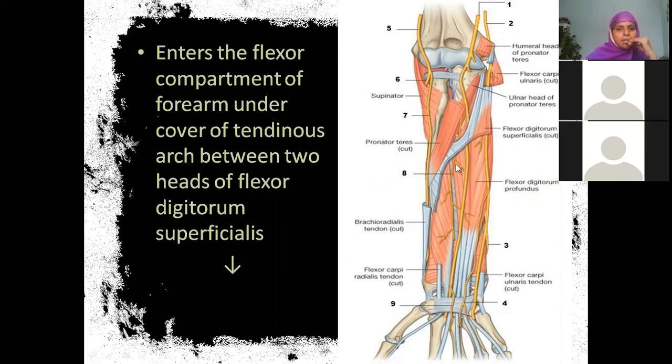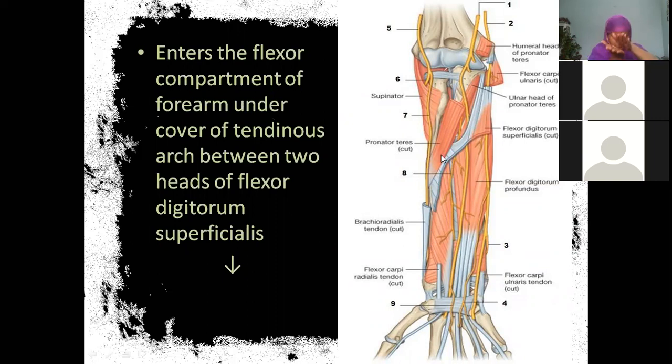Now it is running in the flexor compartment. You know all the names, those who were following thoroughly. Just now I have named pronator teres, flexor carpi ulnaris, palmaris longus, flexor carpi radialis, flexor digitorum superficialis, flexor digitorum profundus, flexor pollicis longus, pronator quadratus, all this. So it is entering the flexor compartment of the forearm under this tendinous arch.